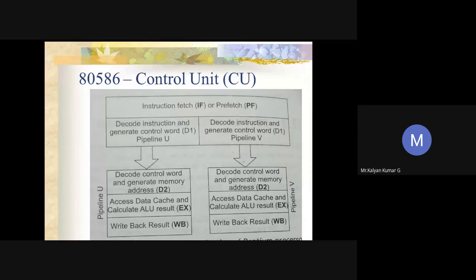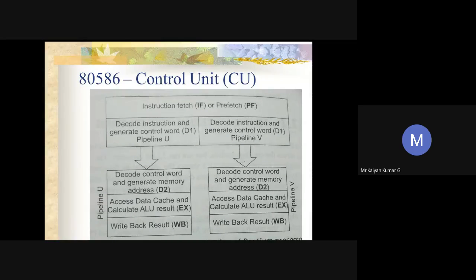So how will you describe these integer pipelines? Any idea? Instruction fetch, decode, D2. Okay, we'll see and discuss.